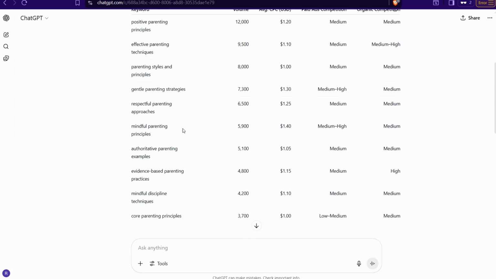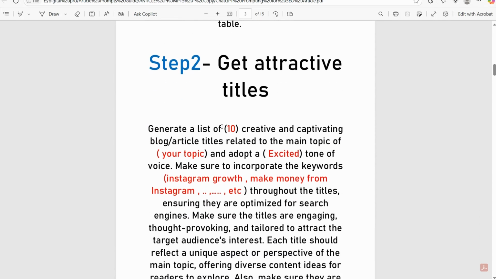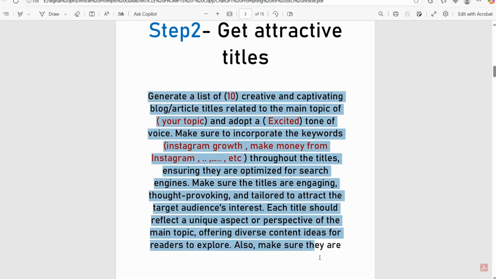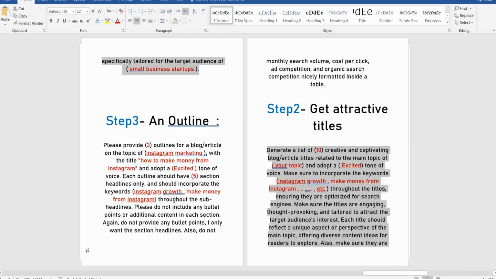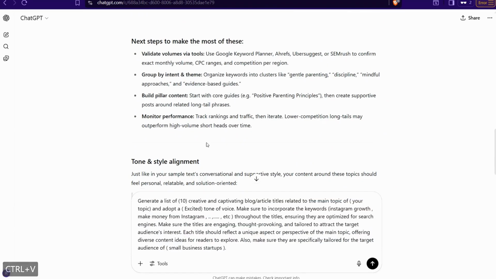So here step number 2 comes, and now we can go to our PDF file or our guide and look for attractive titles. For sure, if you want to make your readers click to view your article, either on your website or medium.com or something, you've got to make it SEO optimized with your search volume and for sure attractive and appealing. So I just take this one, for example, copy it and go to ChatGPT and insert this prompt.